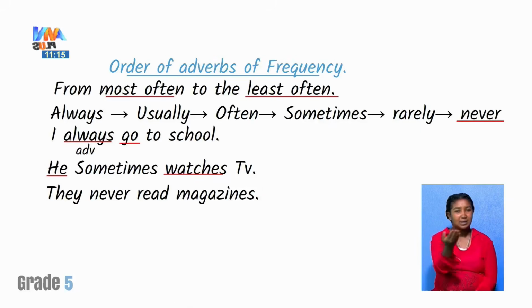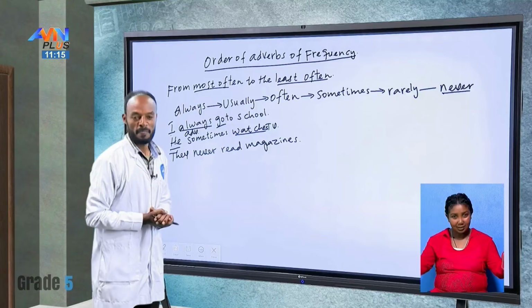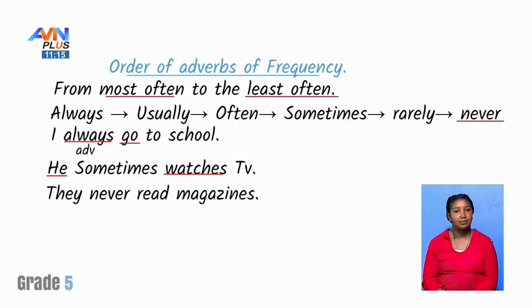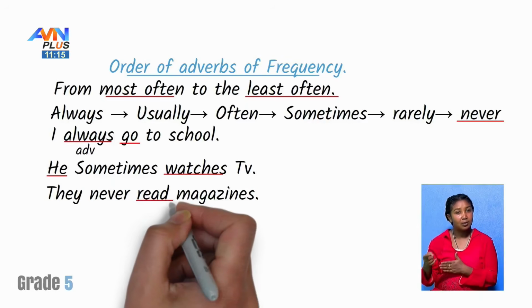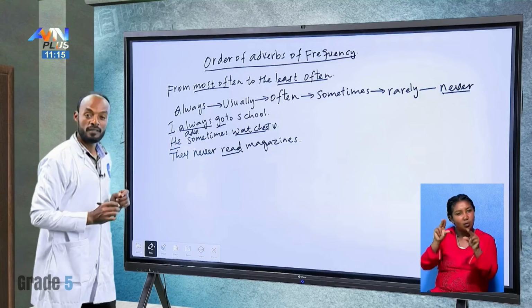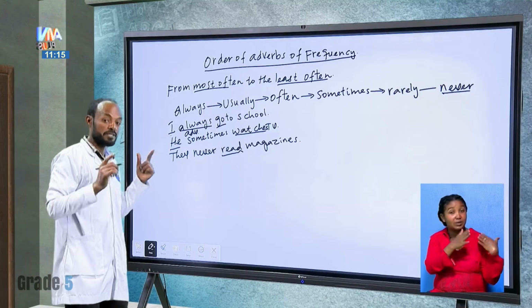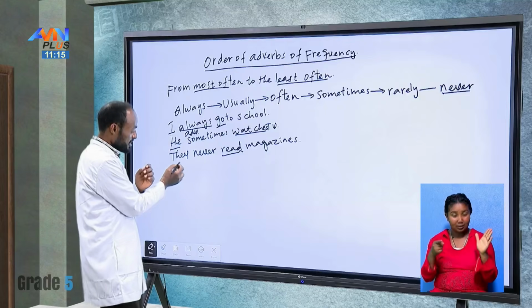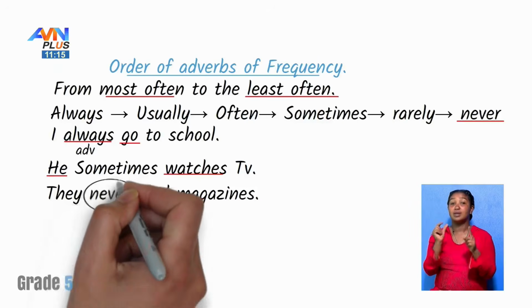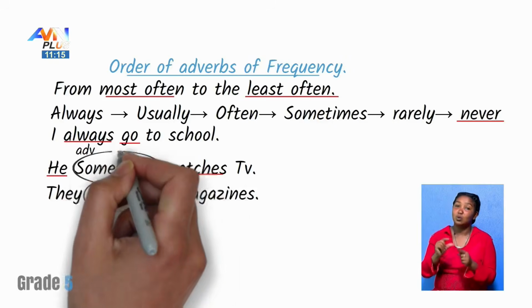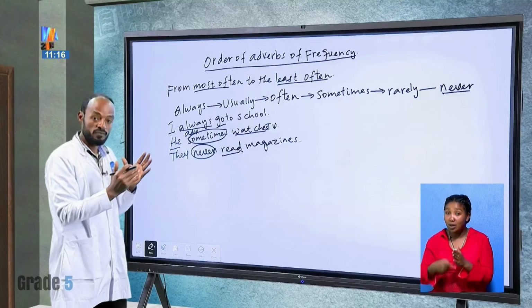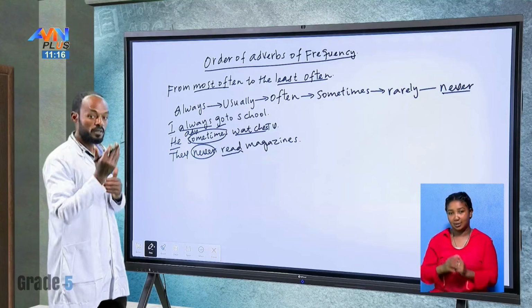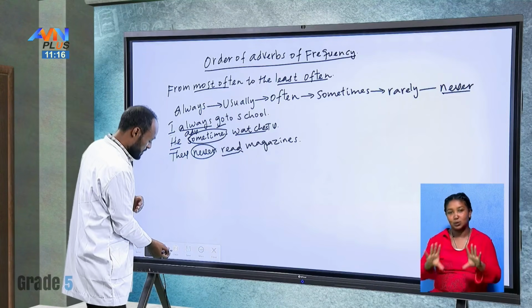Here, we didn't add s. Why? Because the subject is not third person singular. Is it clear? Good. So the words never, sometimes and always are what? Adverbs of frequency.